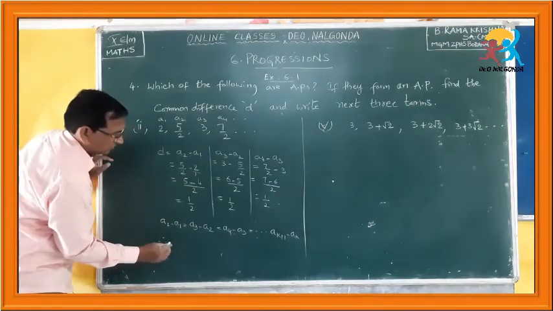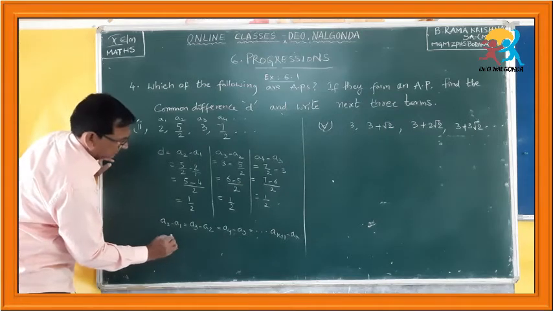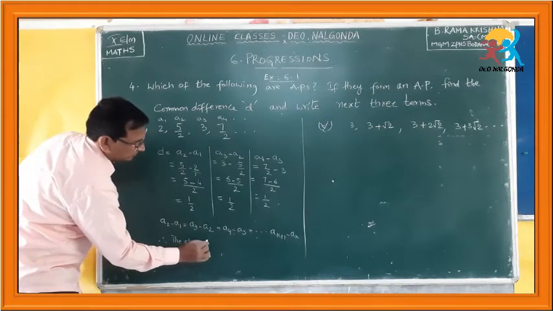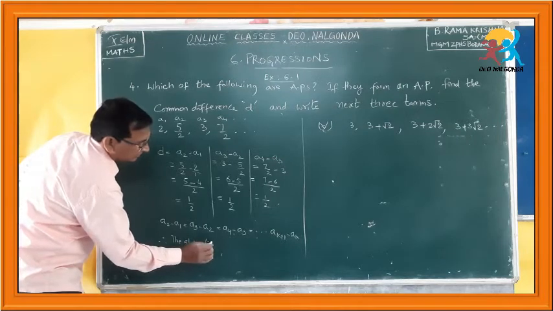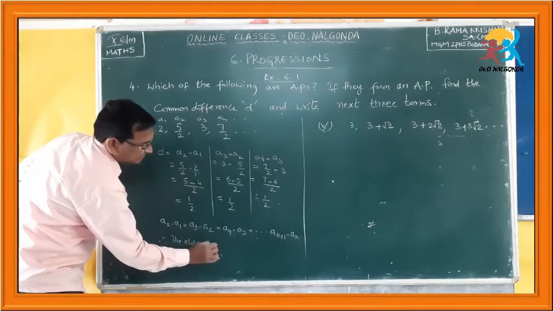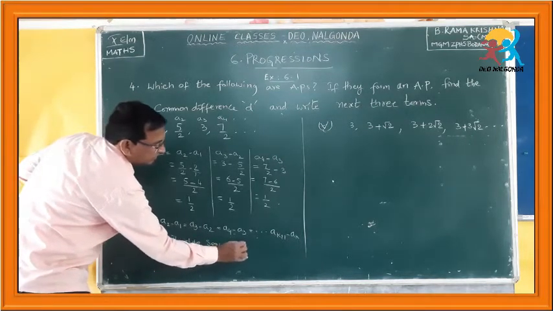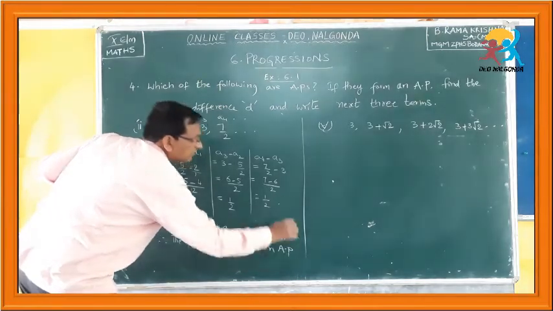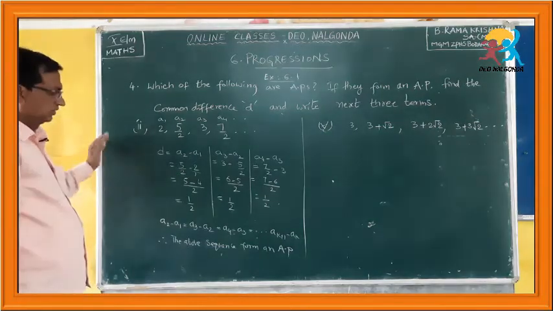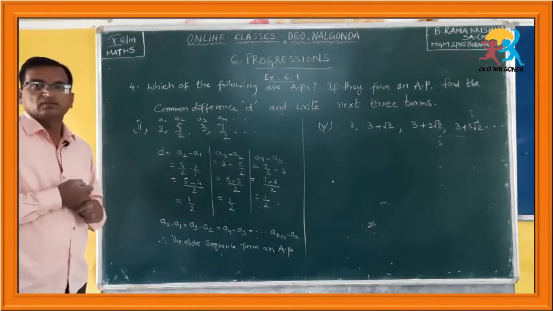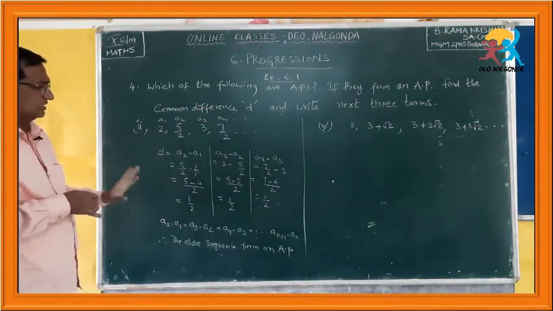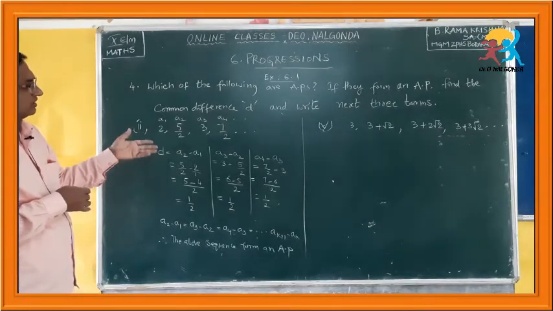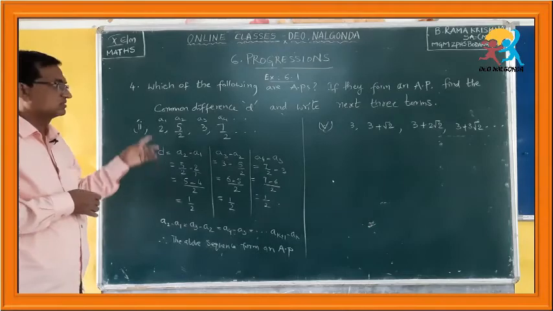Therefore, the above sequence forms an AP. Okay. So, after checking this, what do you have to find? Is that the only thing you have to find in this question?